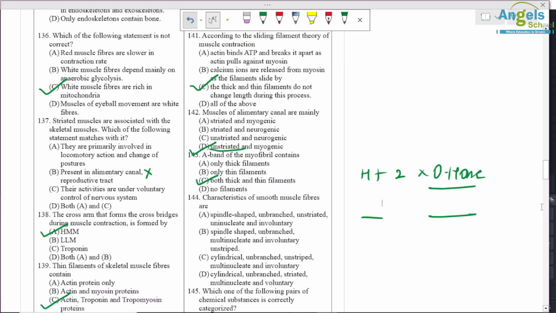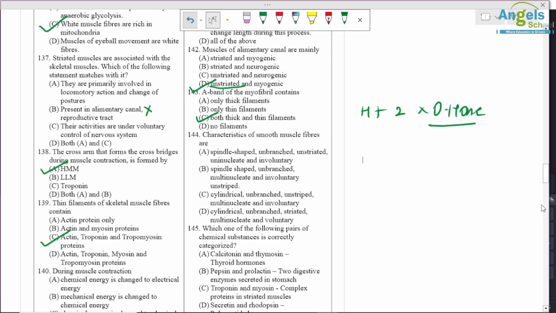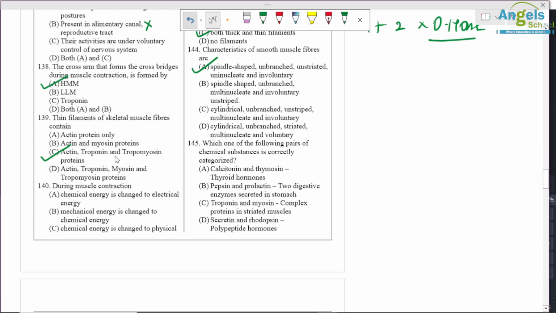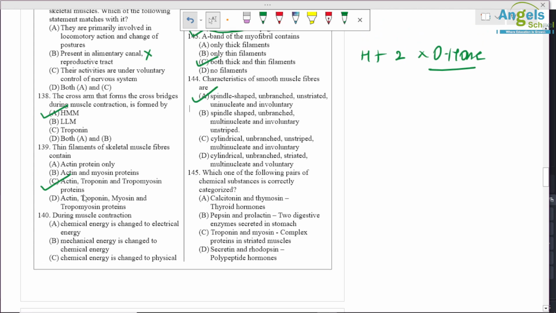A characteristic of a smooth muscle fiber: it is spindle shaped, unbranched, unstriated, uninucleated and involuntary. Option 1 is correct. Which of the following pair of chemical substances is correctly characterized? So troponin and myosin, complex proteins in striated muscles, are the correct statement.